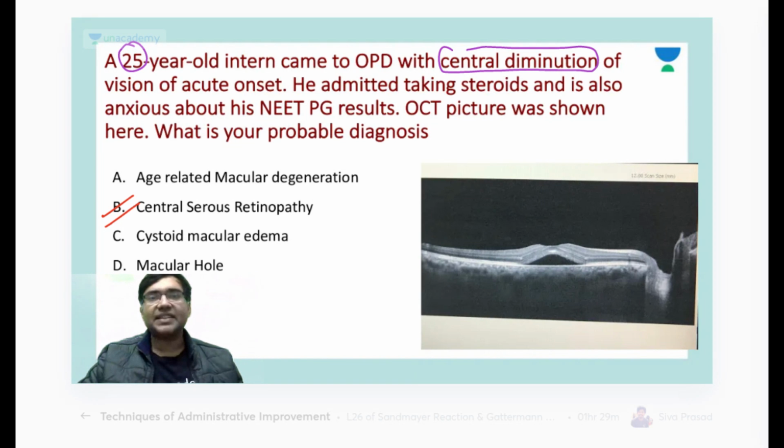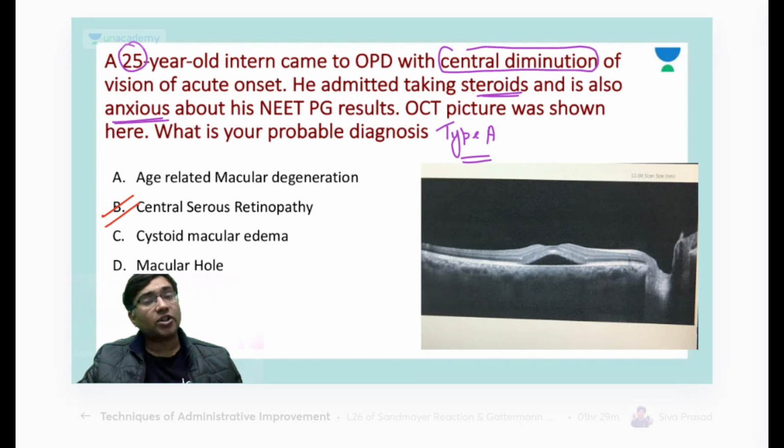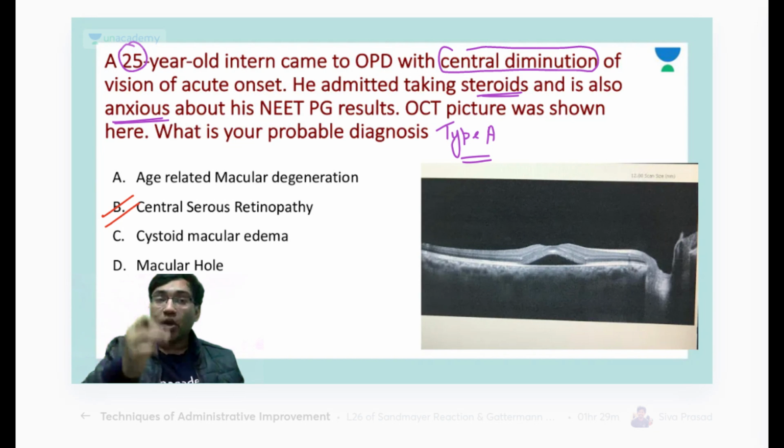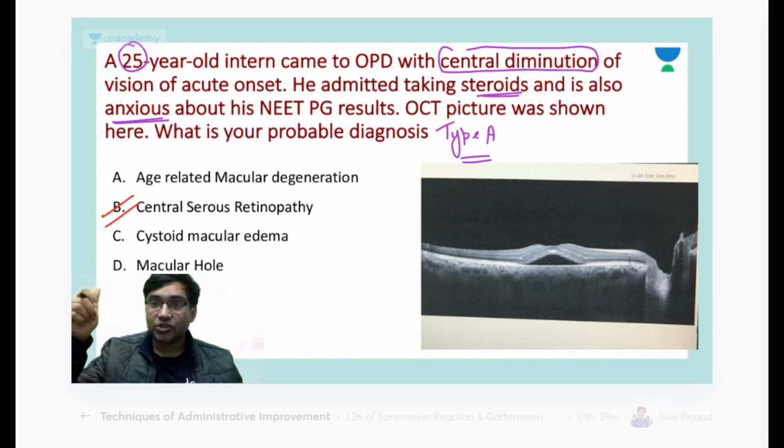The third hint that is given here is steroids, which is a risk factor for the development of central serous retinopathy. And the fourth thing that you are getting here is the patient is anxious. So it is seen more in the type A personality. So even if the OCT picture had not been given here, your diagnosis should be coming towards central serous retinopathy. Are you getting my point, Aisha, Tasur, Raj?